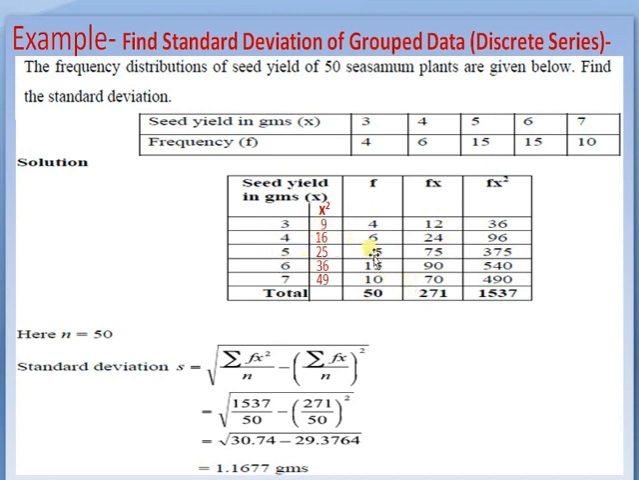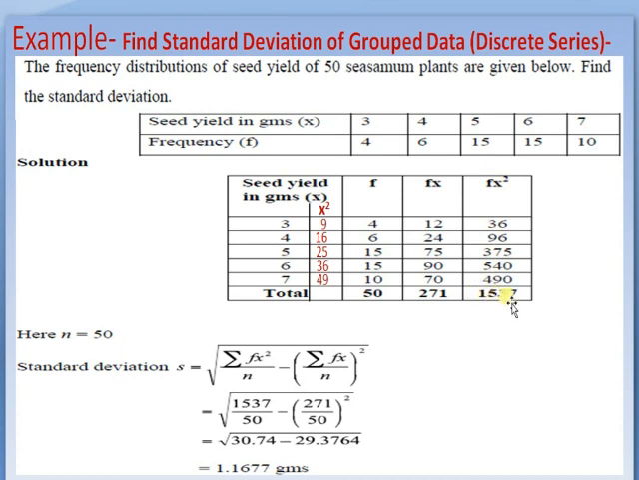Find the standard deviation of grouped data in the case of a discrete series. The frequency distribution of seed yield of 50 sesame plants is given below. Find the standard deviation. Seed yield in grams is 3, 4, 5, 6, 7, and the number of plants are 4, 6, 15, 15 and 10. First, these are the x values and these are the x square values. This is the corresponding frequencies, and this is the fx.